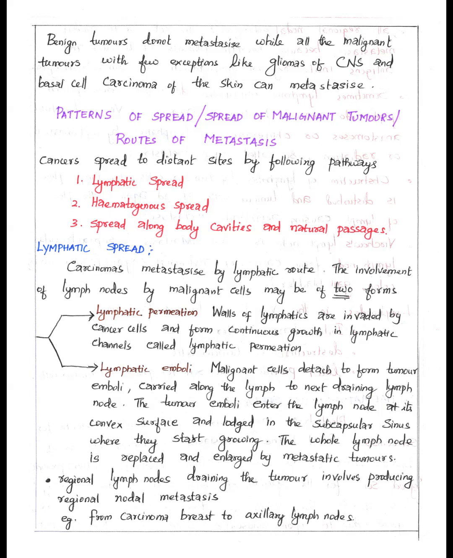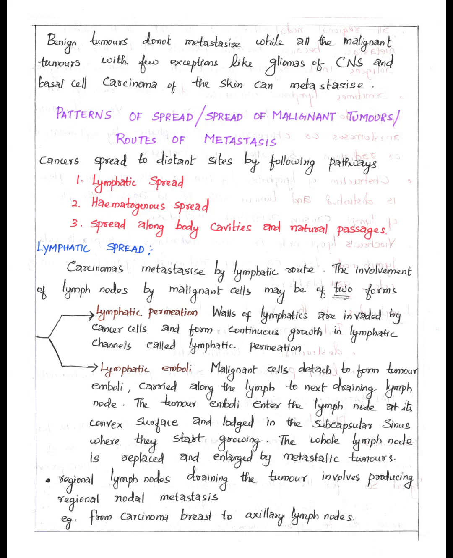The cancer cells invade the walls of lymphatics and grow. It is termed lymphatic permeation. The malignant cancer cells then separate and form tumor emboli. These tumor emboli are carried by lymph and enter the next lymph node. There, they get attached in subcapsular sinus and start growing. Finally, the whole lymph node is replaced by metastatic tumor. This is termed as lymphatic emboli spread.